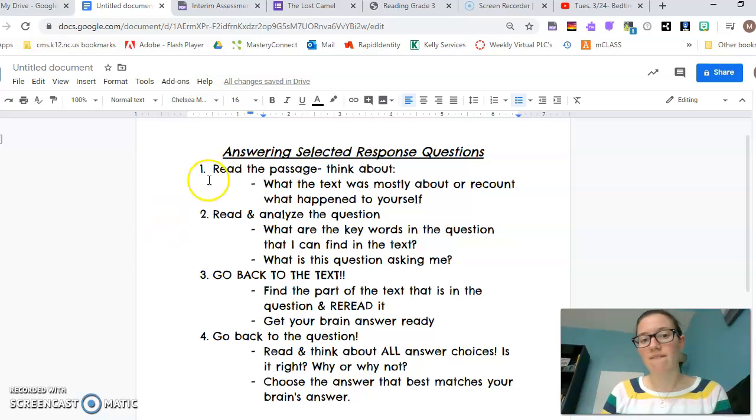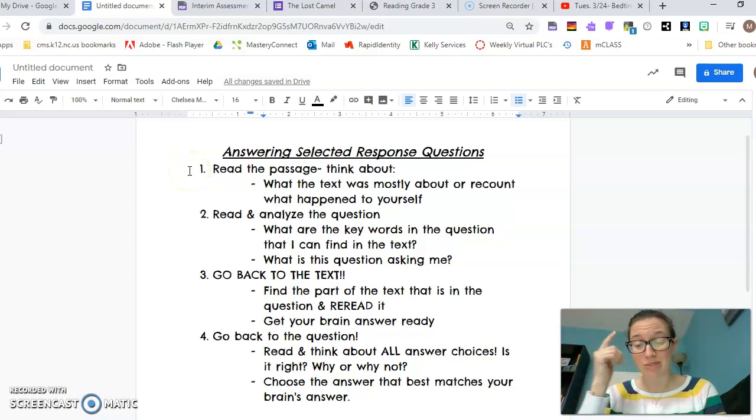Right. So the first step, hopefully you all know this and could tell me this too, is that we read the passage, right? We read it through and then we're thinking about it as we're reading. As we read, we think and say, what's happening here? Kind of think, what was the story mostly about? Or even practice recounting the most important events that happened in the story in order and retell it to yourself after you finish reading. Okay?